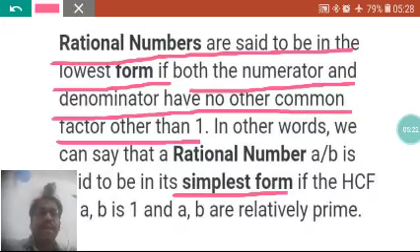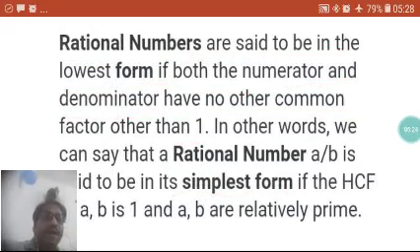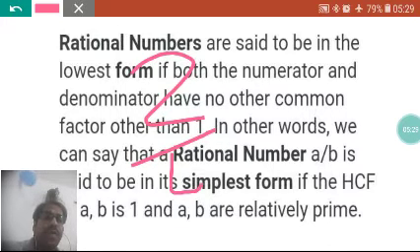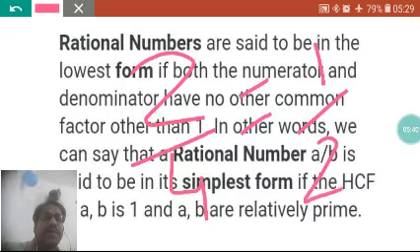Means that if I am writing 2 by 4, yes, this is a rational number, but not in the simplest form. Then what is the simplest form? The simplest form is 1 by 2.